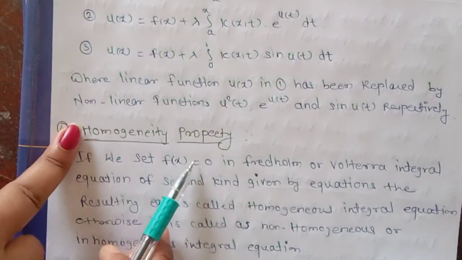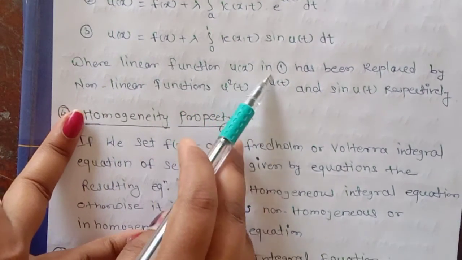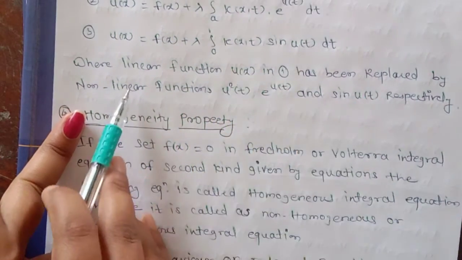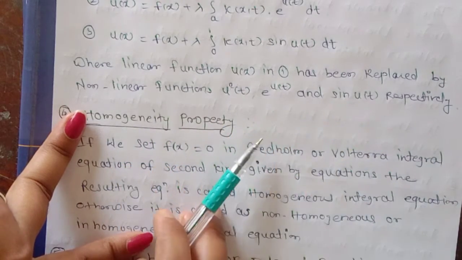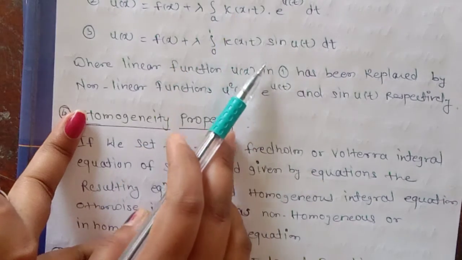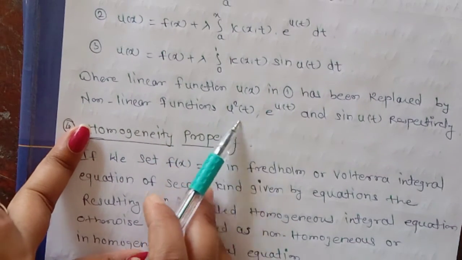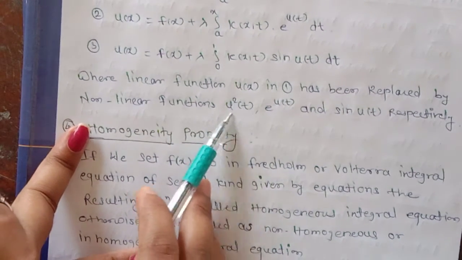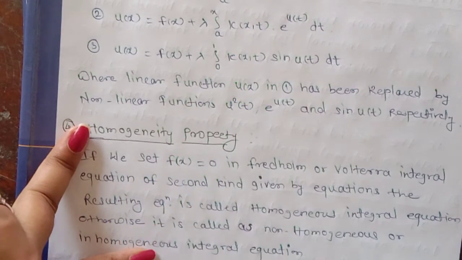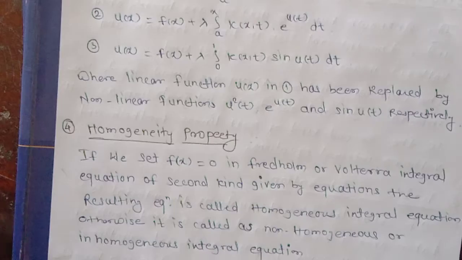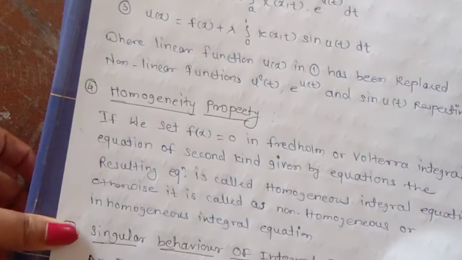Okay, now the linear function u of x has in each case been replaced by the non-linear functions u square t, e raised to u t and sine of u t respectively. So these are all non-linear functions, as the unknown function is replaced by u square t, e raised to u t and the sine of u t. This is about the linearity property and the non-linear integral equation.